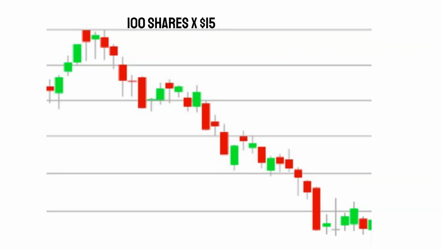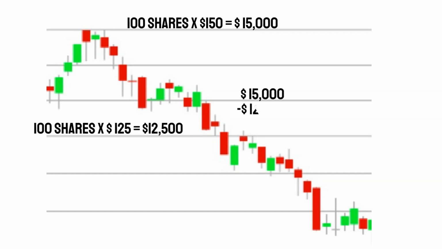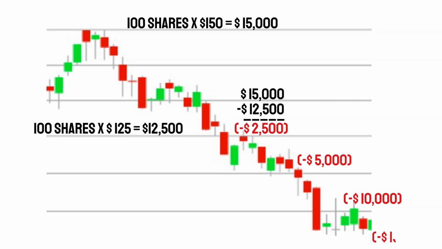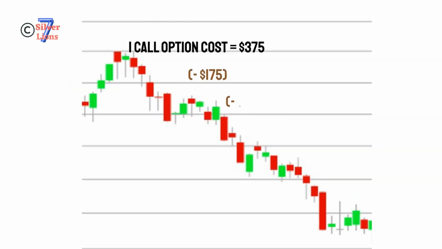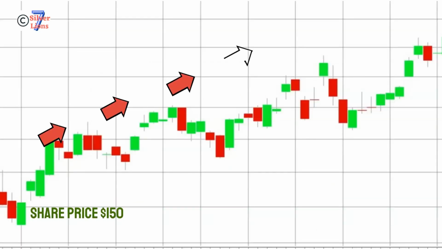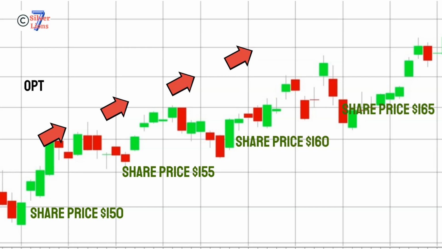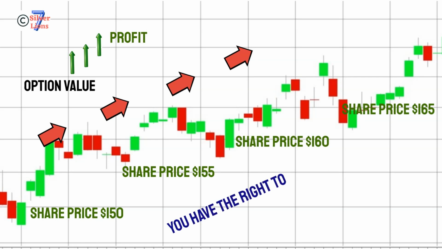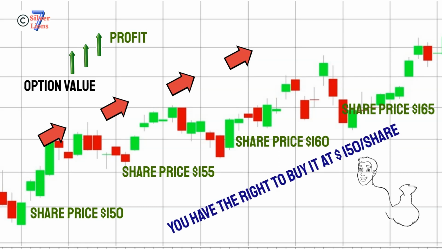If you bought 100 stocks at $150 and stock price goes down to $125, you will lose $2,500. If it further goes down, you will lose more up to your cost $15,000. Buying call option, you will lose only $375 even though stock price goes down to zero. On the other hand, if stock price goes up as you expected, your option value will increase and you can make profit by selling your call option or exercising your option at strike price $150 even though stock price is much higher than strike price $150.